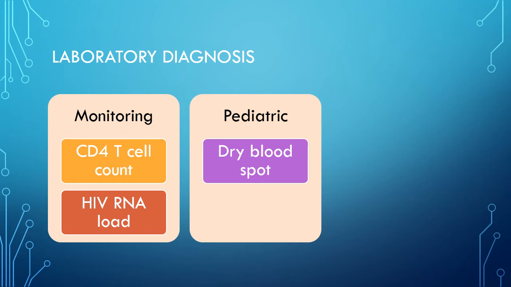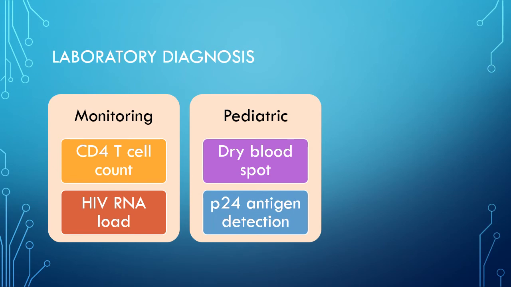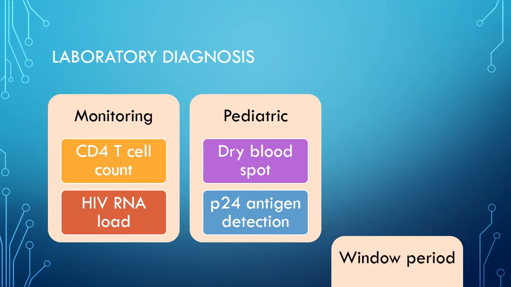The baby is tested for HIV DNA PCR at 6 weeks by DBS collection. If found positive, it is reconfirmed by a repeat HIV DNA PCR. Then it is reported as positive and the baby is initiated on lifelong ART, that is antiretroviral therapy. There are other methods for diagnosis of pediatric infection, that is P24 antigen detection, HIV RNA detection, and also the IgG ELISA, but the IgG ELISA is useful only after 18 months of age, and before 18 months the dry blood spot, that is HIV DNA PCR, is useful.